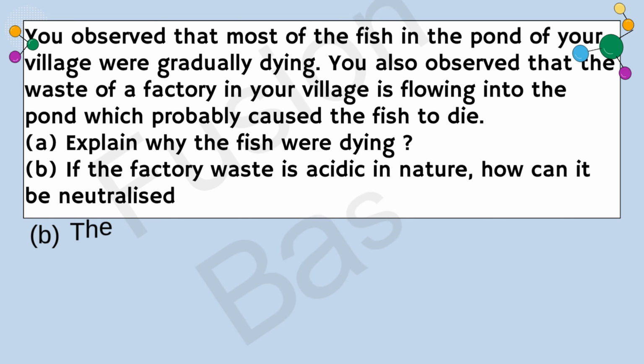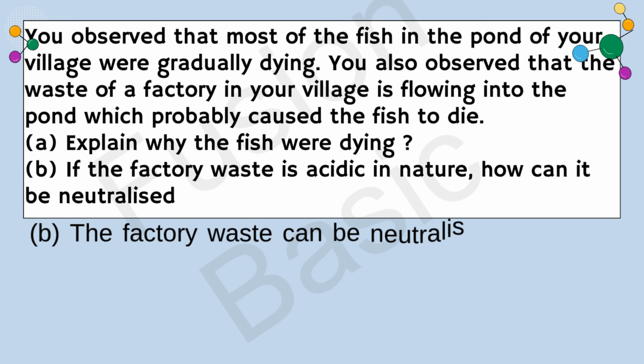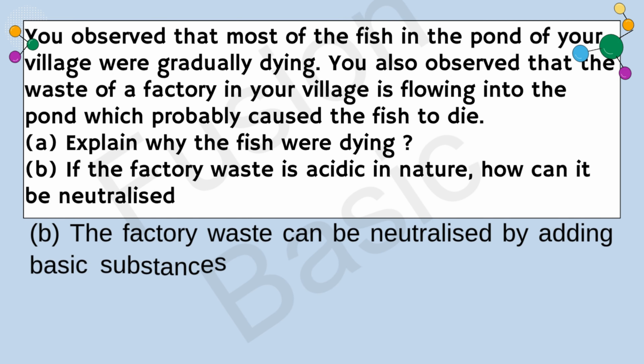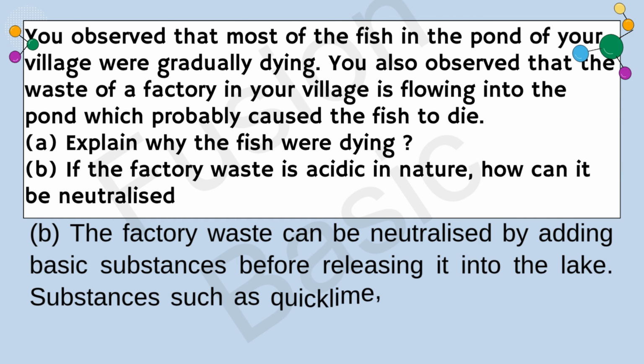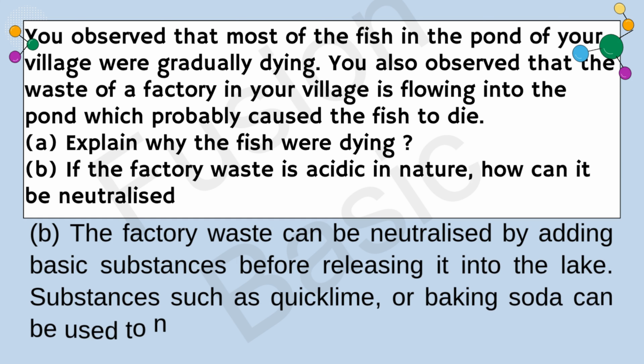Question. B. If the factory waste is acidic, how can it be neutralized? Solution. B. The factory waste can be neutralized by adding basic substances before releasing it into the lake. Substances such as quicklime or baking soda can be used to neutralize the acid.